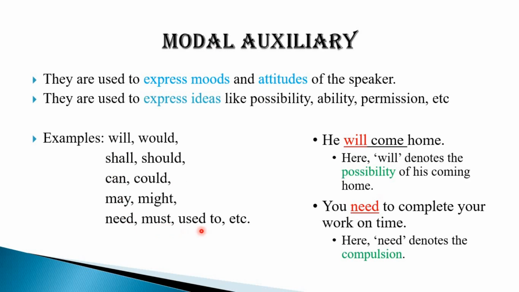There are many more. There are 12, out of which 1, 2, 3, 4, 5, 6, 7 are mentioned, and apart from this we have 5 more. So as we study the modal auxiliary topic, under that heading all the modal verbs will be given. Now coming to would, should, could, might, they are nothing but the past forms of the same modals, that is will, shall, can, may respectively. Now let's see the moods and attitudes with the help of examples.